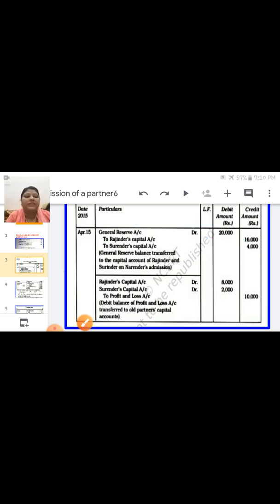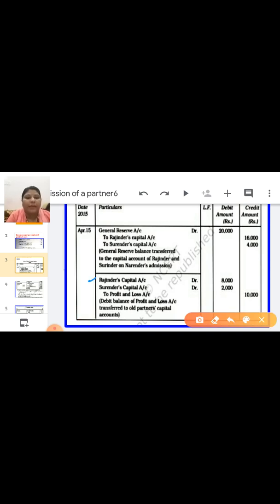Now the next is profit and loss. The profit and loss debit balance is given. So debit balance means loss. So loss you have to write on the credit side. It means you have to debit it to the partners' capital accounts. Here all partners are Rajinder and Surender. So write down the second journal entry.